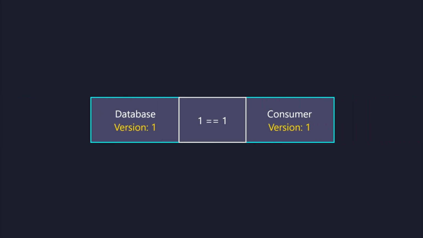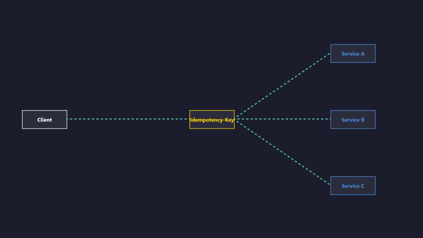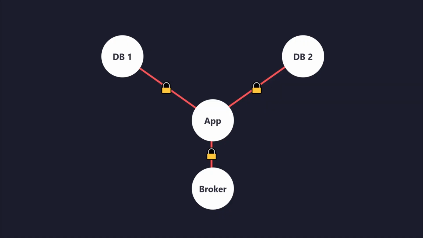Include a version number in your entity updates. The update succeeds only if the version in the database matches the version the consumer expected. Adhere to emerging standards by using the idempotency key header in your application programming interfaces. This improves interoperability across different service ecosystems.